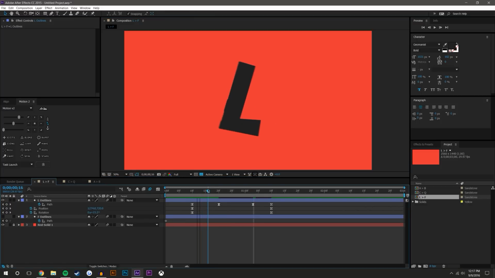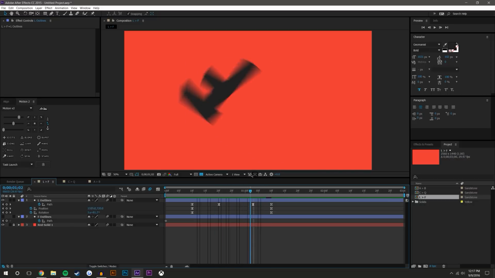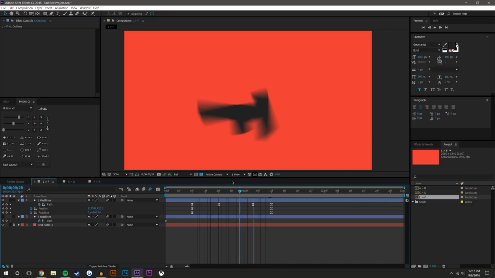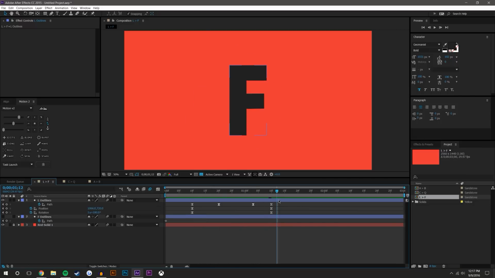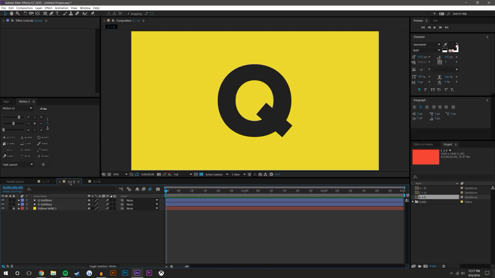That might be something that you want to do also, to make it look like it has some inertia or something. So anyways, that was just a quick look at that shape. Now let's move on to another shape.